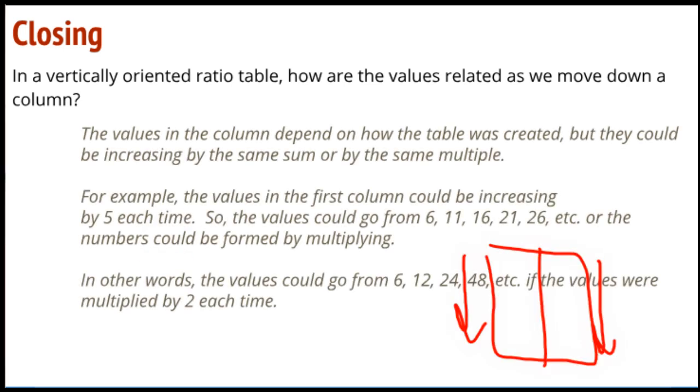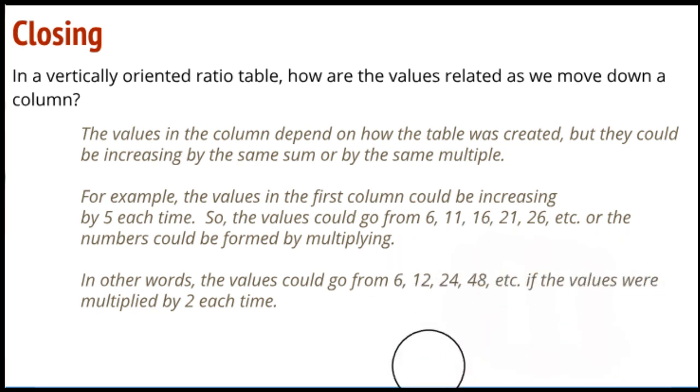Well, that depends on how the table was created. They could be increasing by the same sum or by the same multiple. In other words, as we looked at in the examples for the exploratory activity, we added 1 every time, or we added 10, we added 30. But I emphasized that what we really want to see is a multiplicative relationship there. For example, the values in the first column could be increasing by 5, so the values could go from 6, 11, 16, 21, 26, or the numbers could be formed by multiplying. In other words, the values could go from 6 to 12, 24, 48 if the values were multiplied by 2 each time.